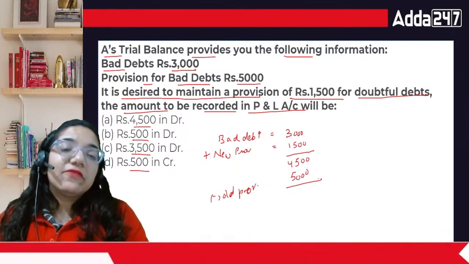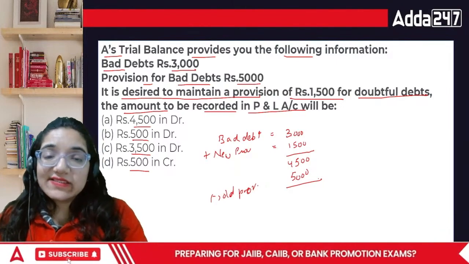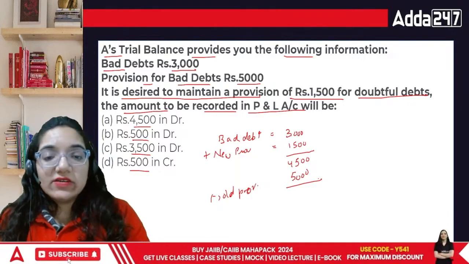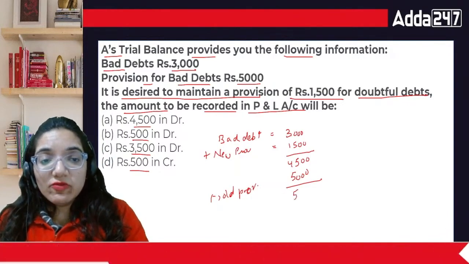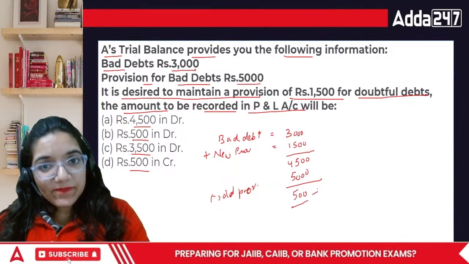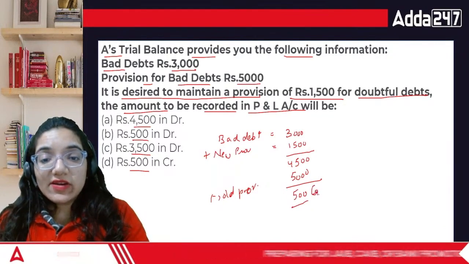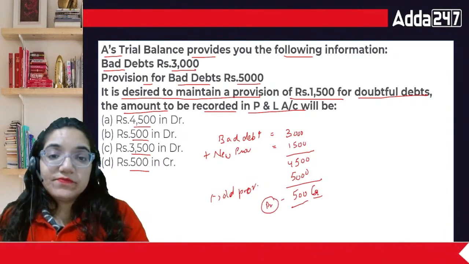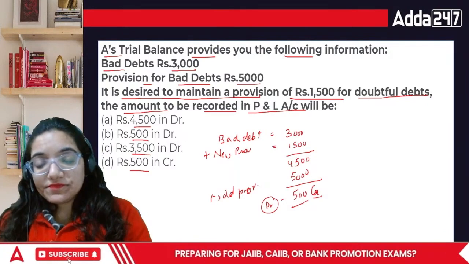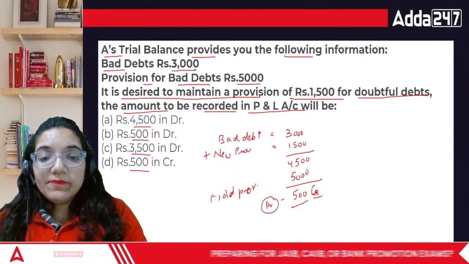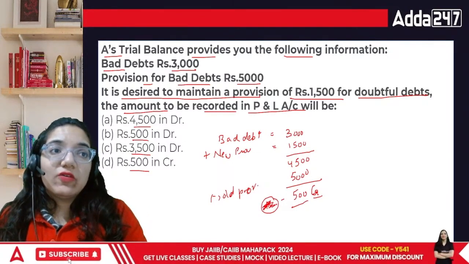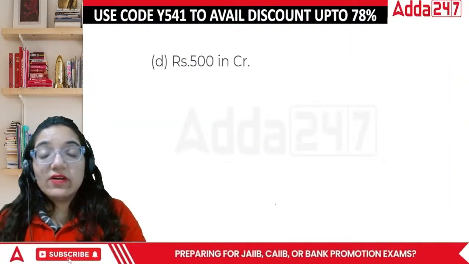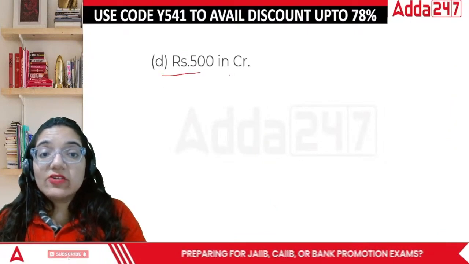I thought 4,500 would do, and I already prepared 5,000 last year. So I am keeping excessive provision now. I'm saving a lot for one particular purpose where there is no need. So that means, shall I remove this 500? We can, right? So this was already on the credit side, but if we want, we can put it on the debit side now to cancel it out. That means in my profit and loss account, what will I do? The answer is this 500 only, and I'll take it to the credit side.